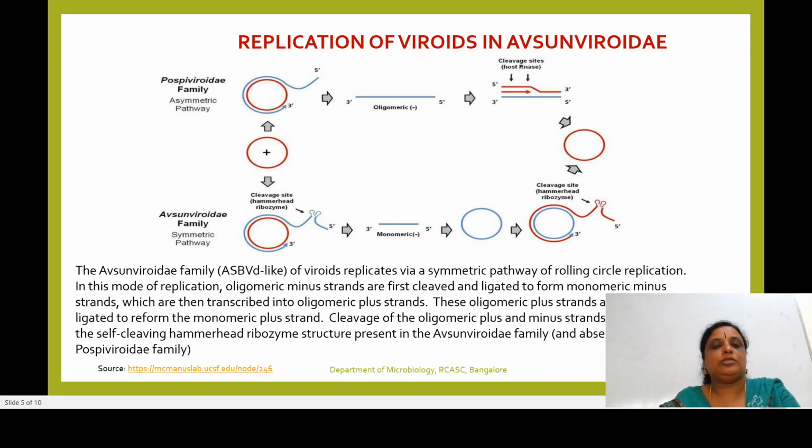Whereas in the case of the Avsunviroidae family, the positive stranded RNA molecules undergo rolling circle transcription to produce minus stranded RNA molecules which are monomeric. This monomeric RNA molecule again undergoes replication by the rolling circle mechanism to synthesize positive stranded RNA molecules. This positive stranded RNA molecule, transcribed from the negative stranded RNA, undergoes cleavage followed by ligation to form a positive stranded circular RNA. So this is about the replication of viroids.